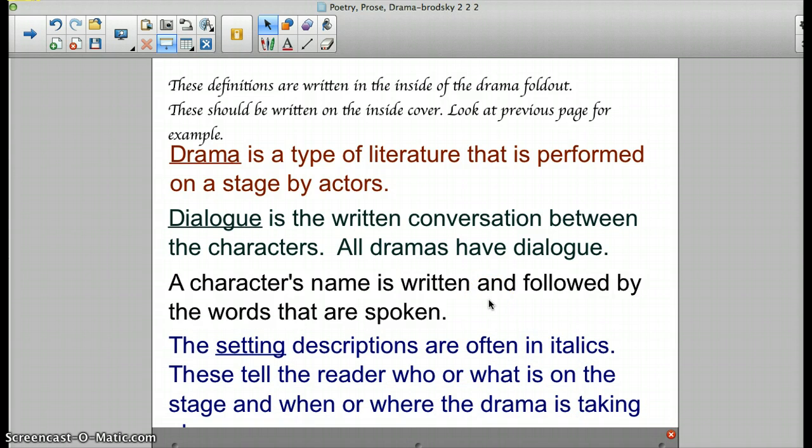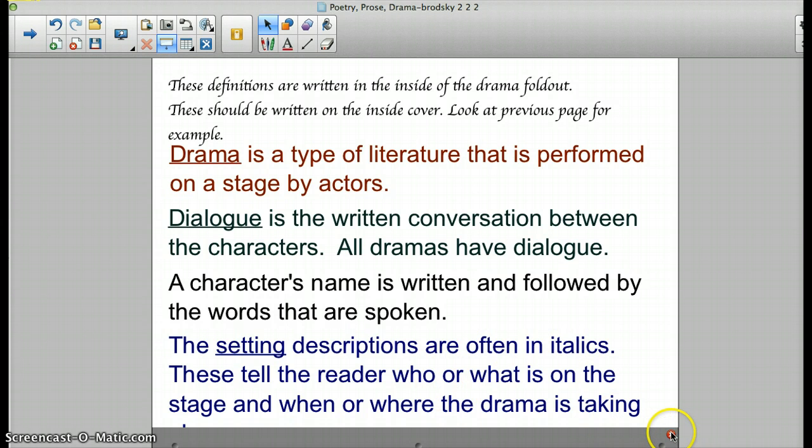Setting is the description that is often italicized. Remember that wiggly writing we talked about? It tells the reader who or what is on stage, and when or where the drama is taking place. So if it tells me in italics that I'm out in the woods, then for props I need to make sure that I have those written out or ready to go in my play, if I'm the director or something like that.